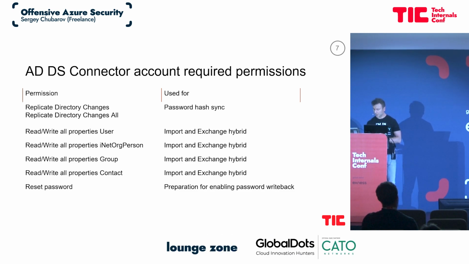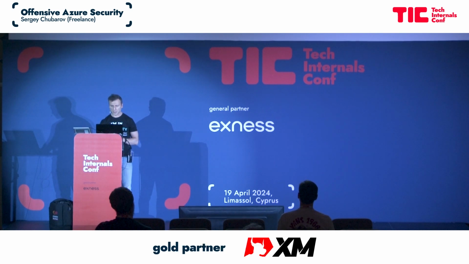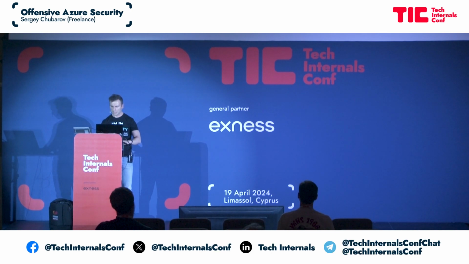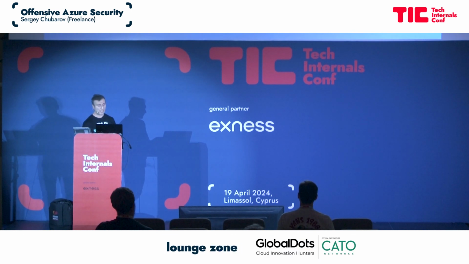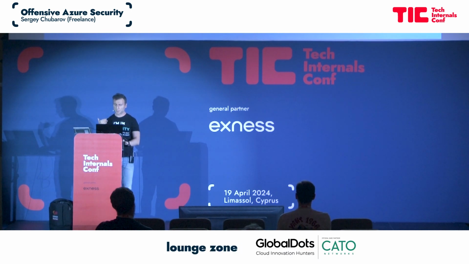Let me show you where you can find it. If I go to properties of my domain and look at the security, find this MSOL account, and here are permissions configured. So it has permissions. Now, what can go wrong with those permissions?